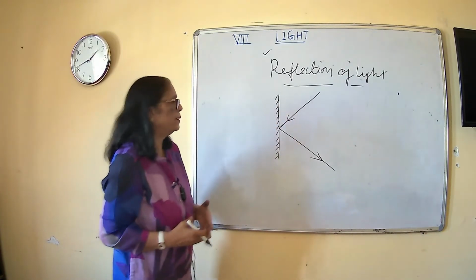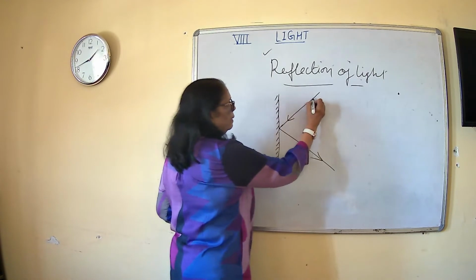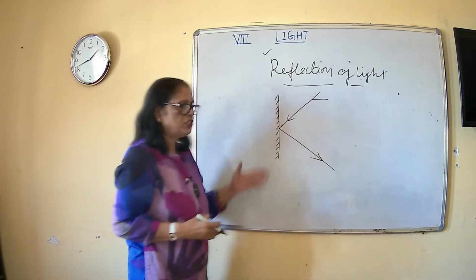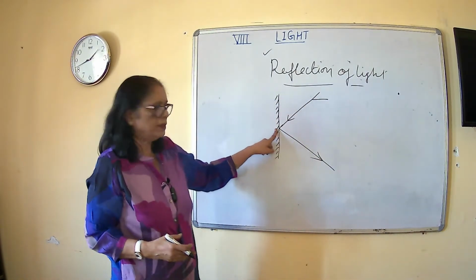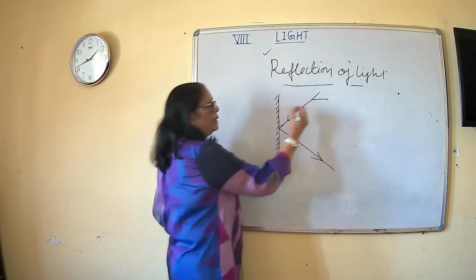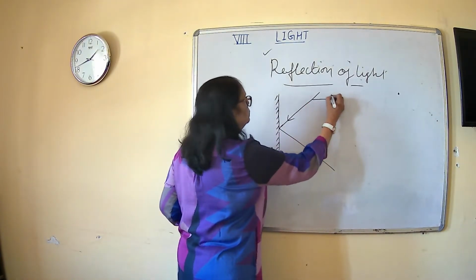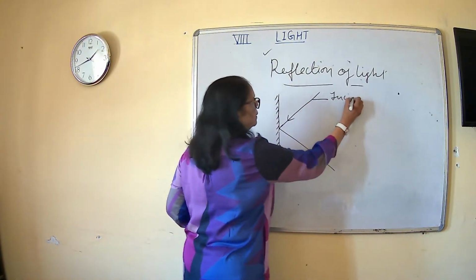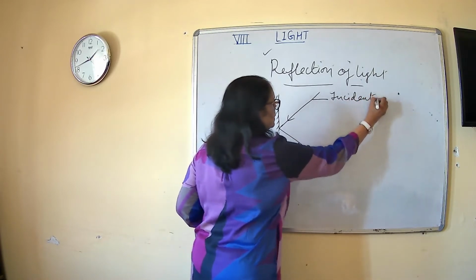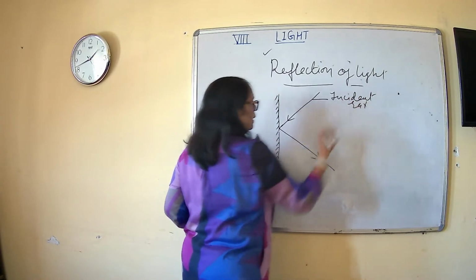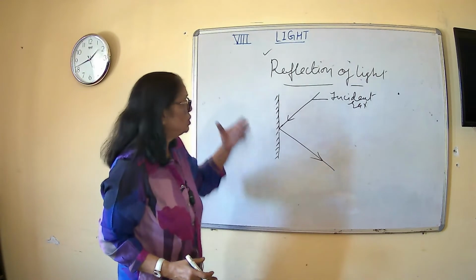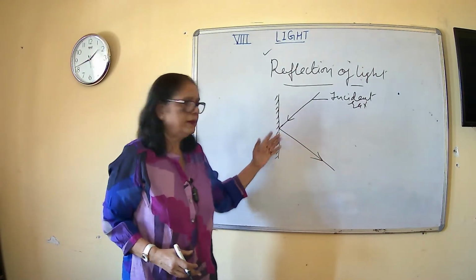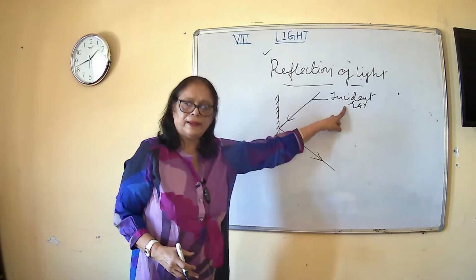Now in this diagram, the ray which strikes a shining surface, that is a mirror, is known as incident ray. The ray which strikes a mirror is known as incident ray.